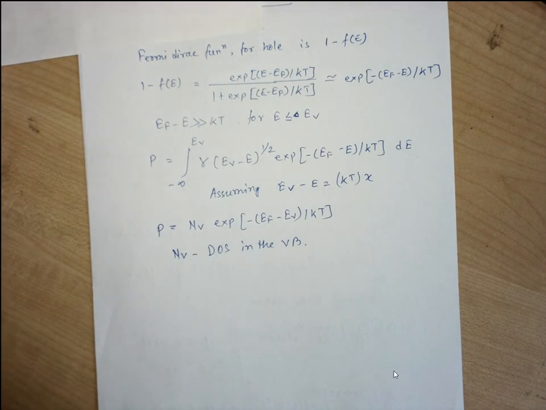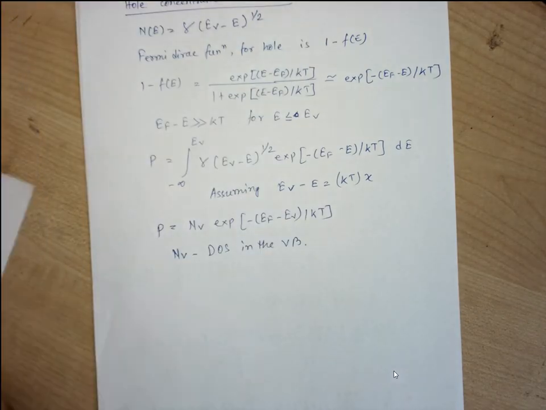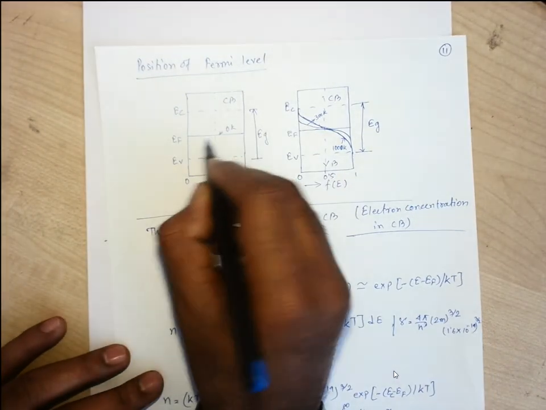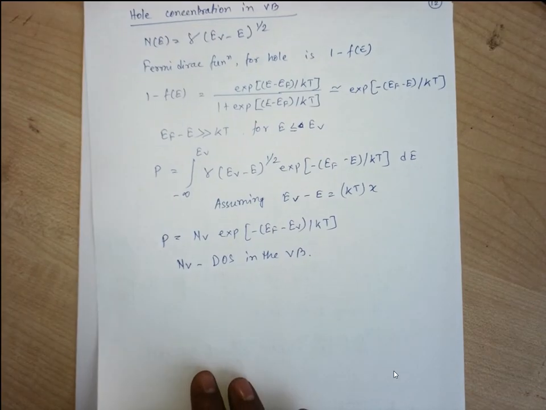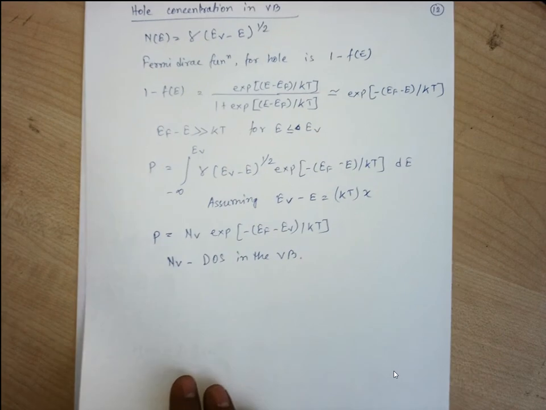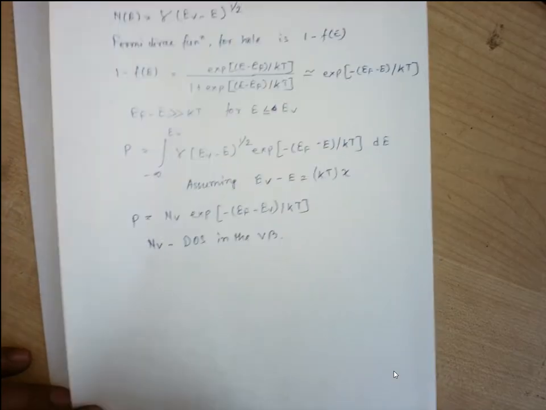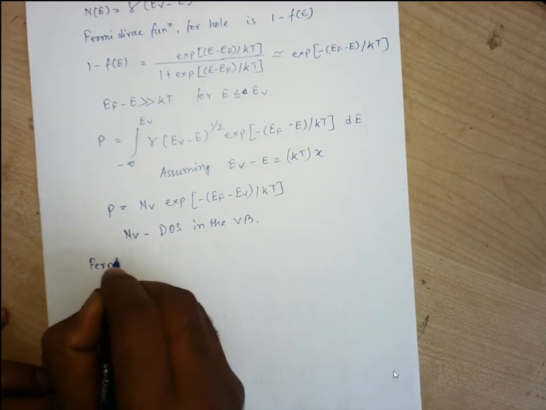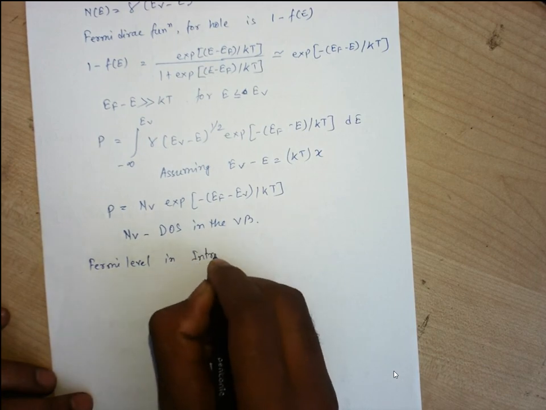As I said earlier, for the intrinsic semiconductor at 0K, this Fermi level was lying in the middle of the energy gap, right? That I have said. Here, at 0K, the Fermi level is lying at the middle of the energy gap. So let us find how it is possible numerically. We have derived two concentration values: electrons in the conduction band and holes in the valence band. So obviously, the Fermi level in an intrinsic semiconductor.